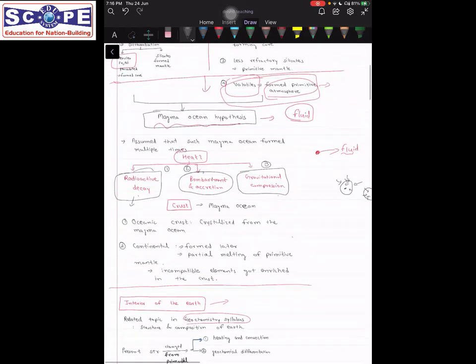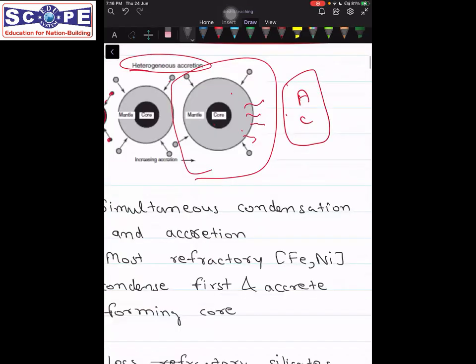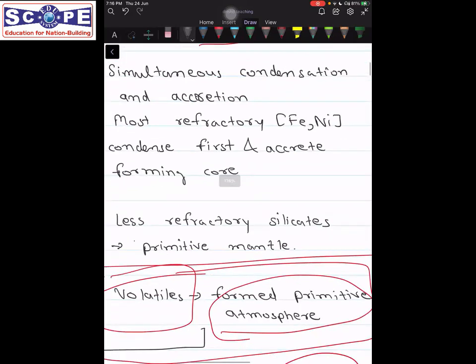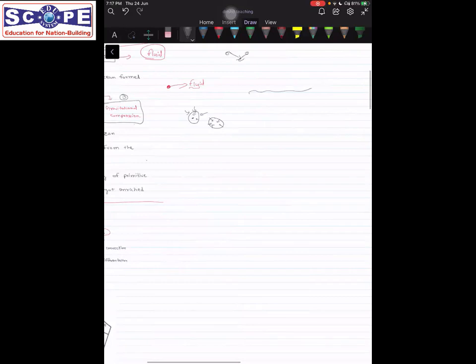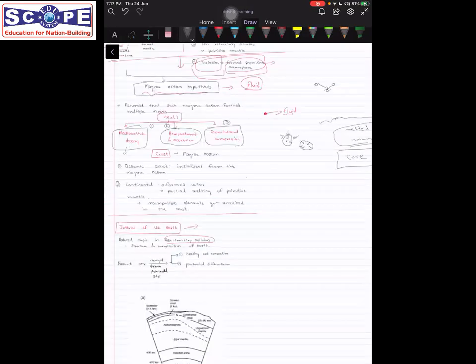And when heat was generated, what was earlier formed, this mantle melted, and we got something in the form of a, for example, if this is core, a melted magmatic mantle ocean. Okay, something of this kind was generated. And this happened multiple times in the history of the earth. It was not like that it happened just once.